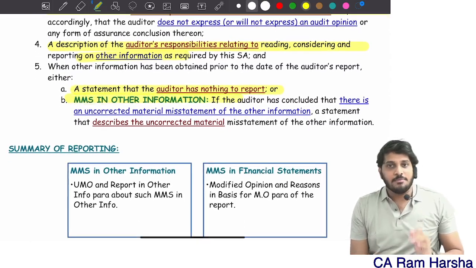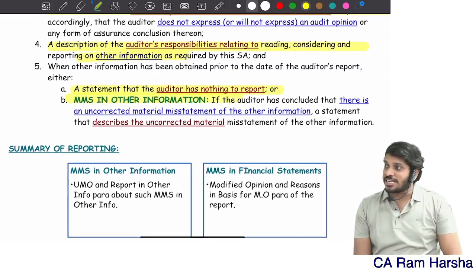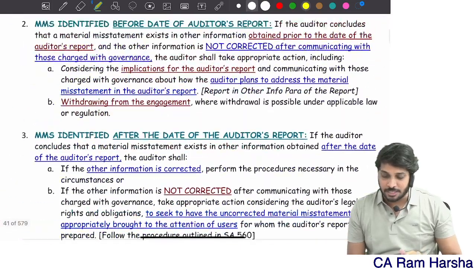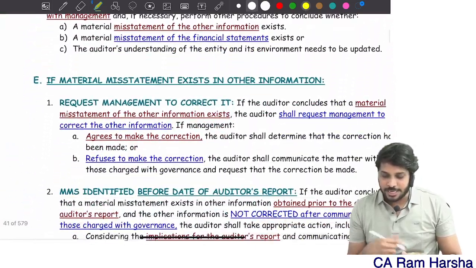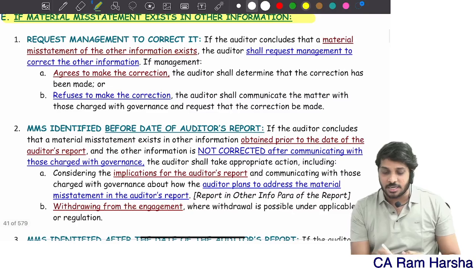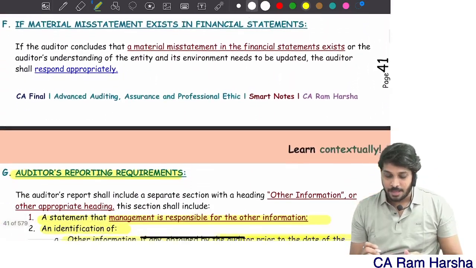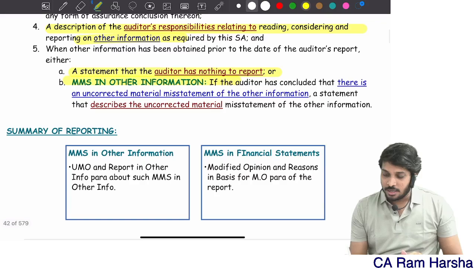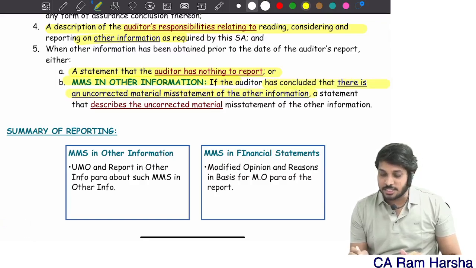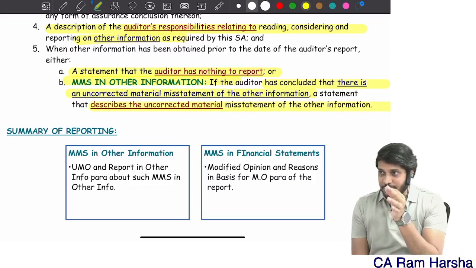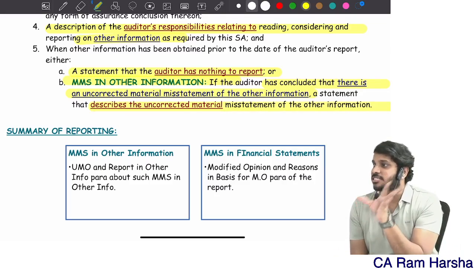Suppose a material misstatement is there in other information. What does the auditor have to do? Request management to correct it. If management does not correct it and you conclude that there is an uncorrected misstatement in other information, include a statement in the other information section that describes the misstatement, describing clearly what the mistake is.